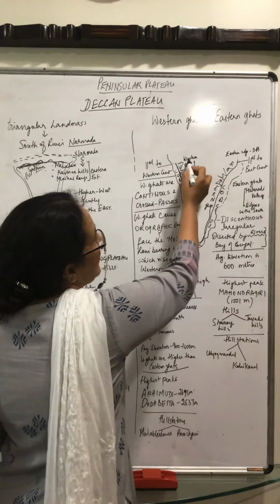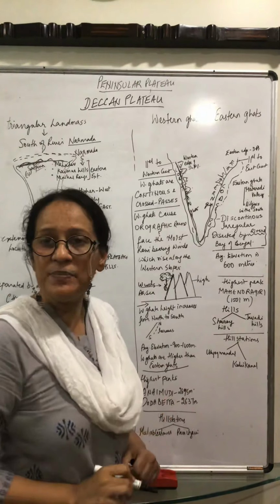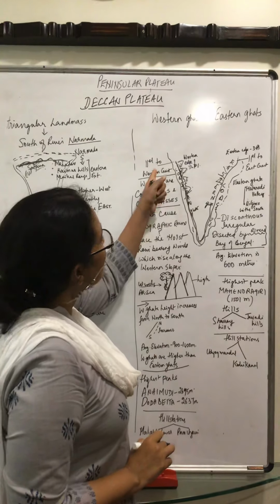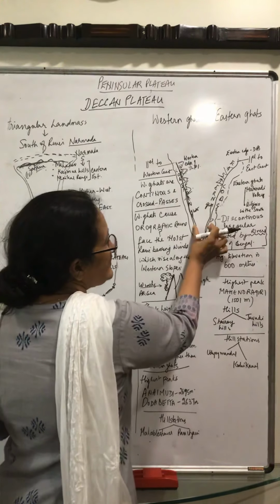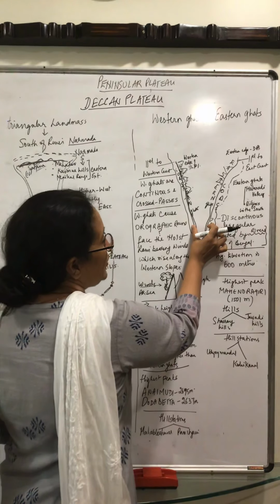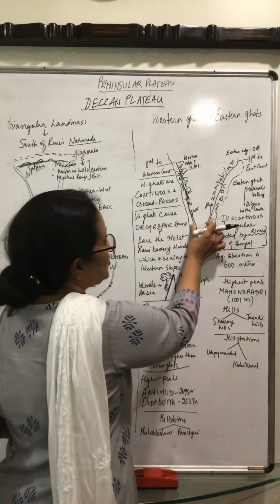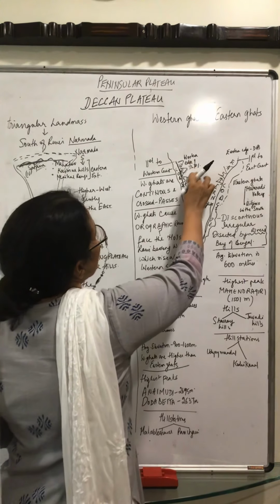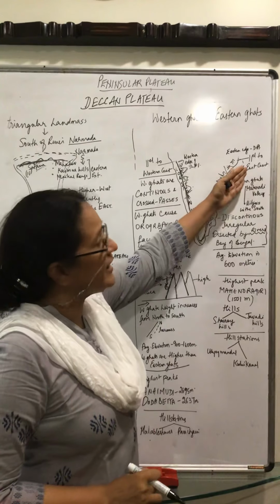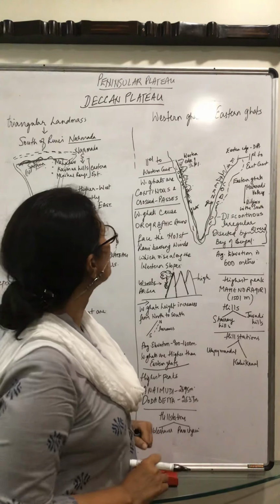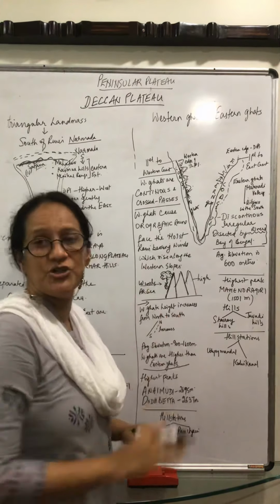So the Western Ghats form the western edge of the Deccan Plateau and are parallel to the western coast. This whole part is your Deccan Plateau, remember. This is your coast. This is another part for you all. This is not included in the plateau. So the western edge of the Deccan Plateau is parallel to the western coast, and the eastern edge of the Deccan Plateau is parallel to the eastern coast. Western Ghats are continuous.